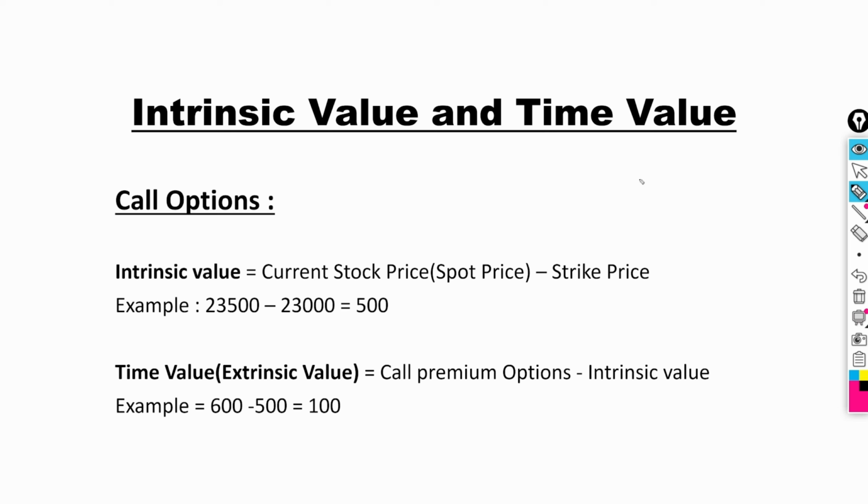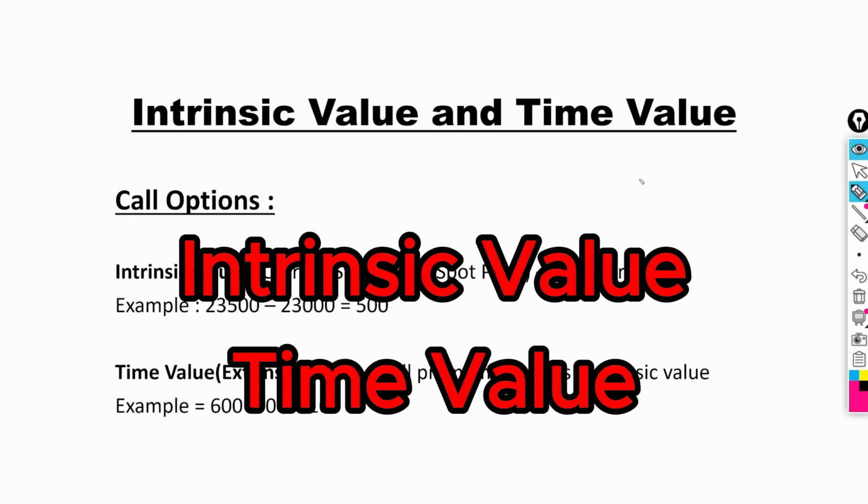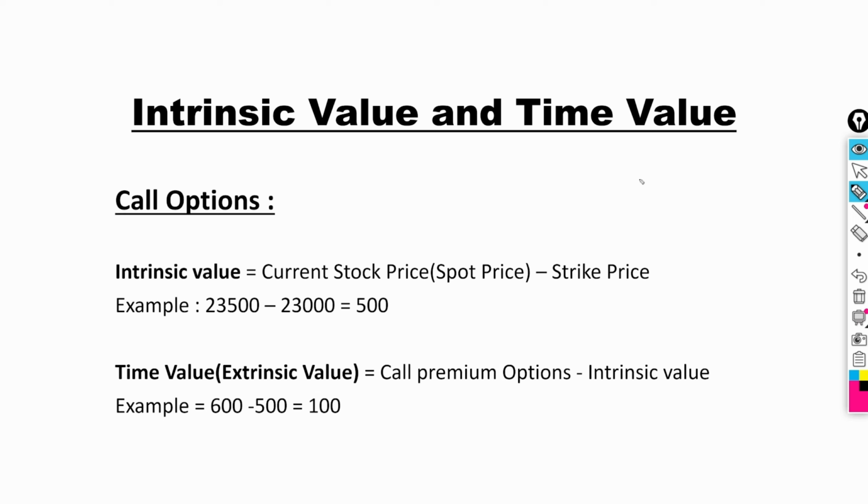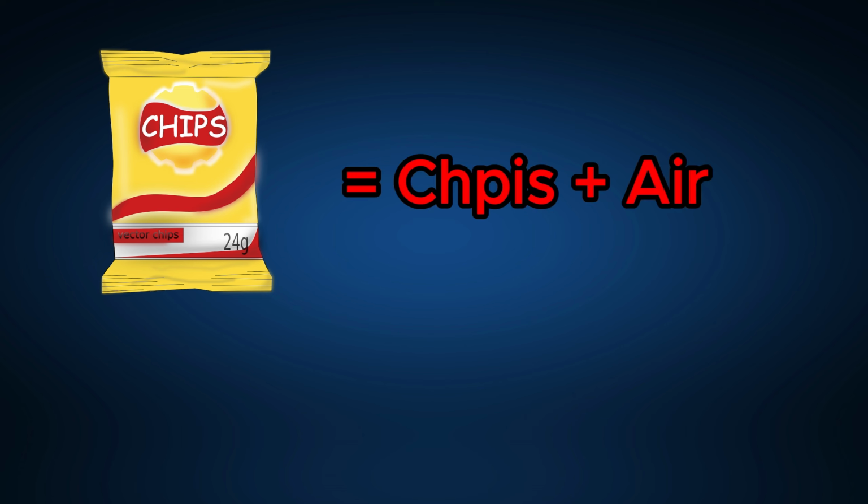In this video, we will understand a very important concept of options, called the intrinsic value and the time value. An option contains two types of value. One is the intrinsic value, another is the time value. To understand this, we will take a real-time example. For example, a potato chips packet, say Lay's. What does it contain? It contains some amount of chips and the remaining is air.